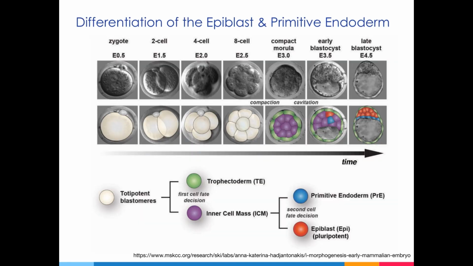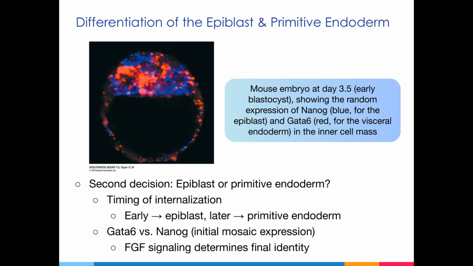While the formation of the trophectoderm marks the first differentiation event in the mammalian embryo, the separation of the epiblast from the primitive endoderm is the second differentiation event. The cells that became internalized into the blastocyst earlier in development are most likely to remain as pluripotent epiblast, while those that are incorporated later are most likely to give rise to the primitive endoderm.